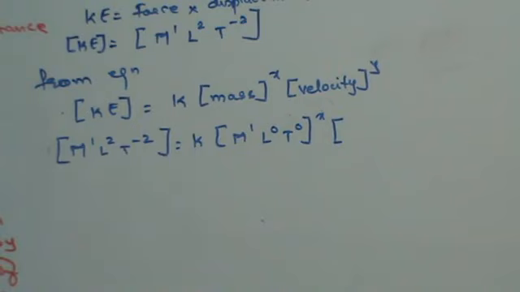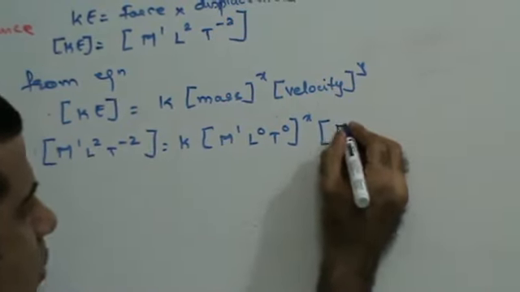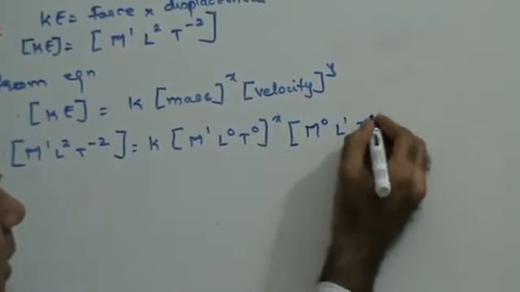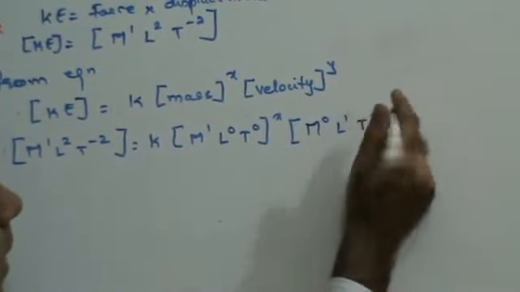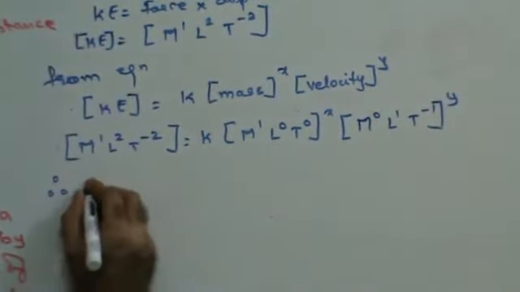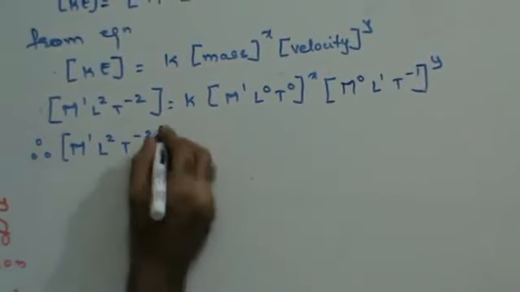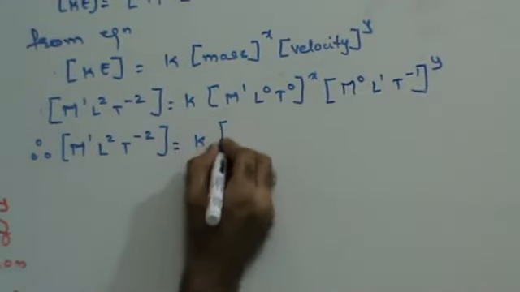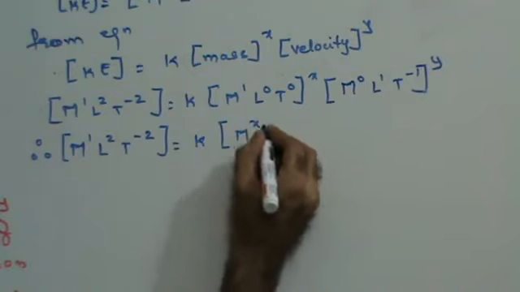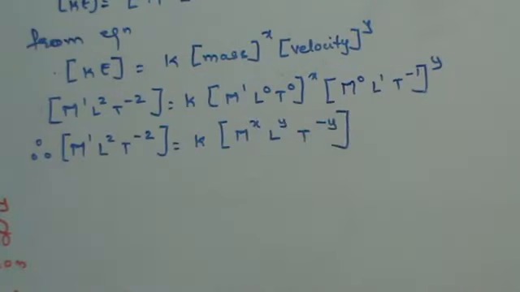Velocity is displacement upon time, so this is m0 L1 T minus 1 raised to y. Therefore, m1 L2 T minus 2 is k times m raised to x, L raised to y, T raised to minus y.